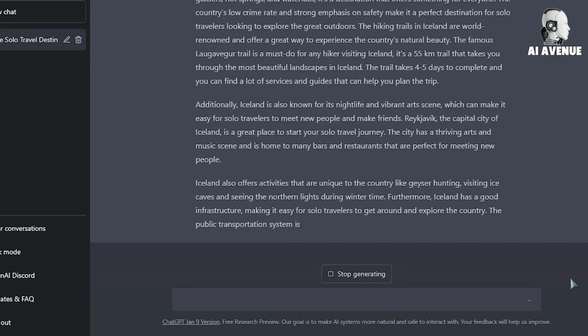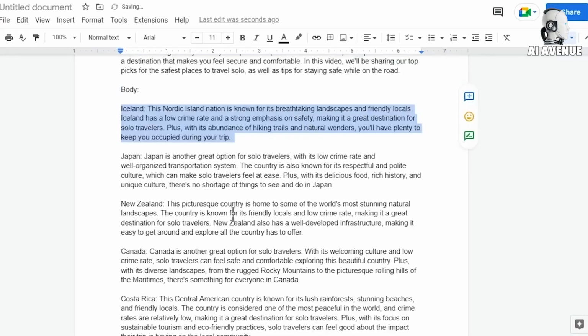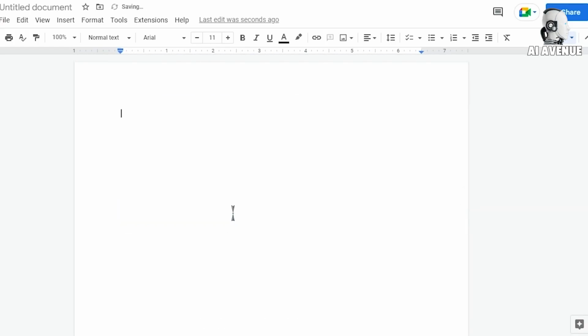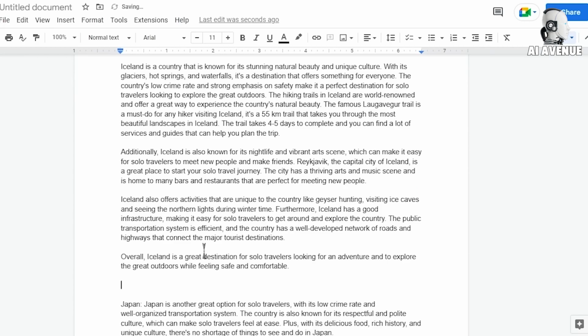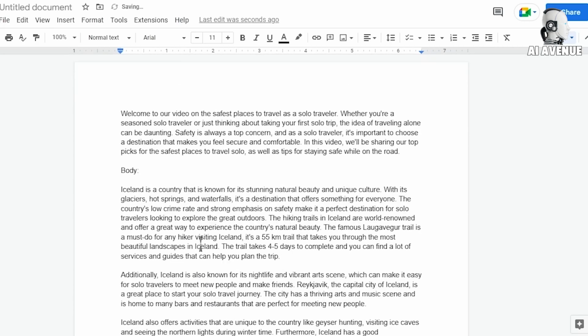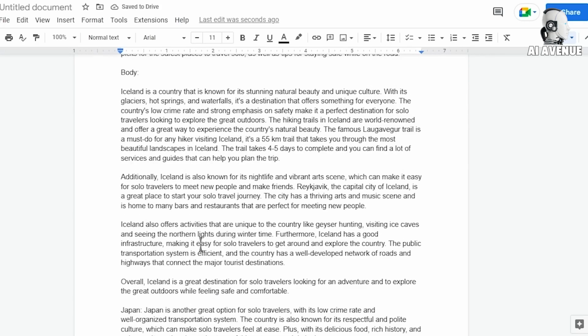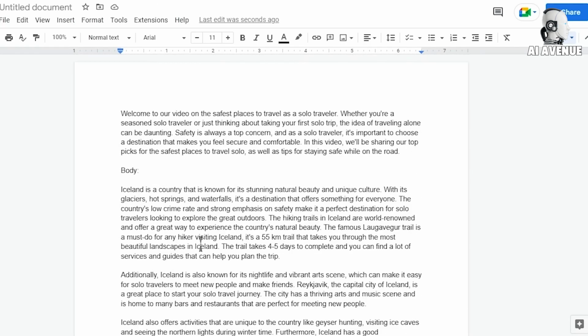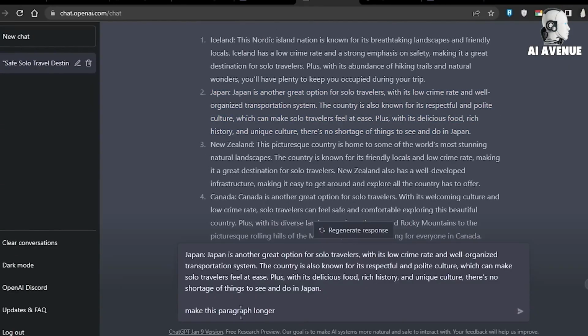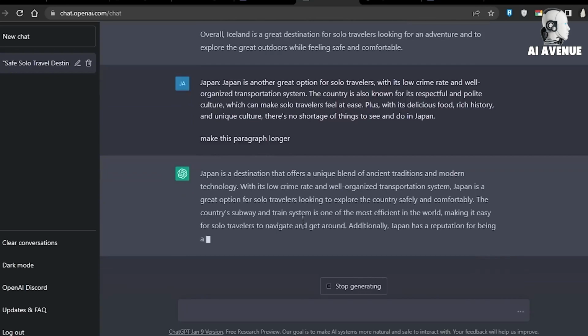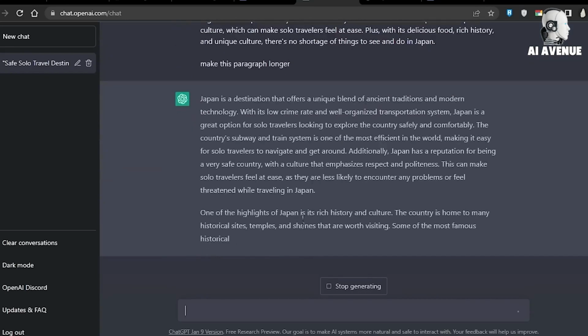So for this example, we can copy this paragraph over, head back over to our script here, and then talk about Iceland. We can paste this in here. Again, it's very easy for you to get a very long and in-depth script using ChatGPT. And again, you can do that for any section of your script. So if you want to expand the section that talks about Japan, paste that in here. But as you can see, ChatGPT will go ahead and expand that paragraph for you.